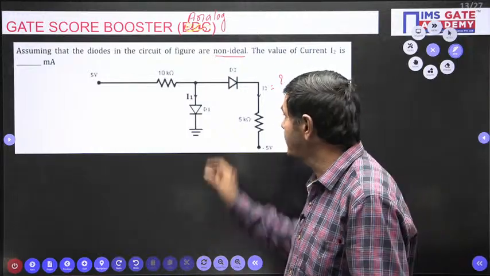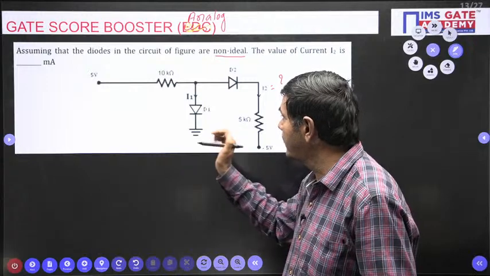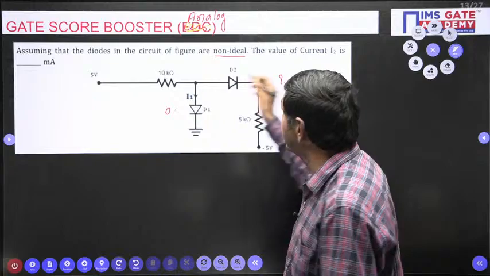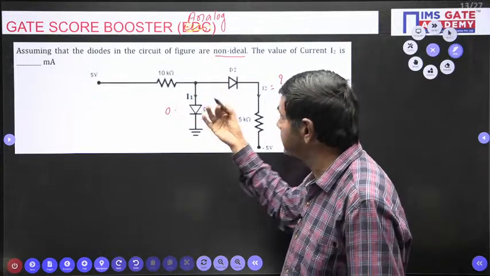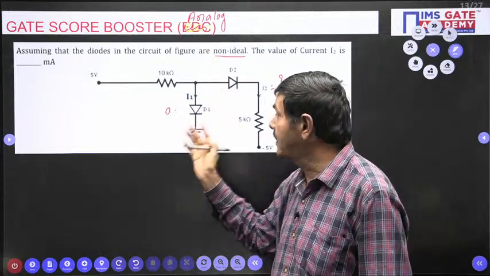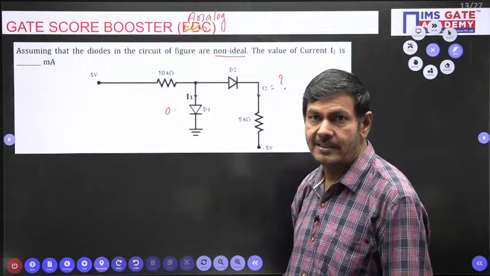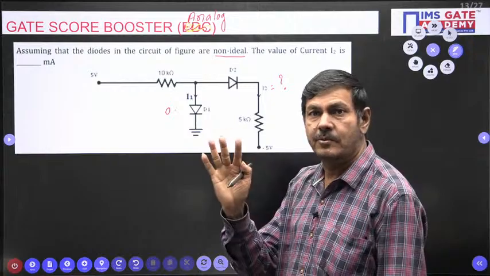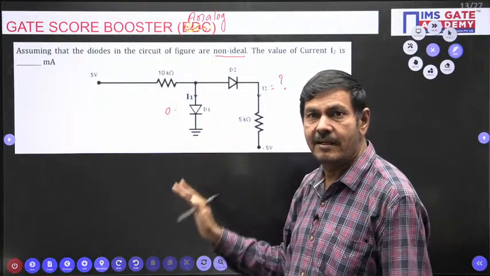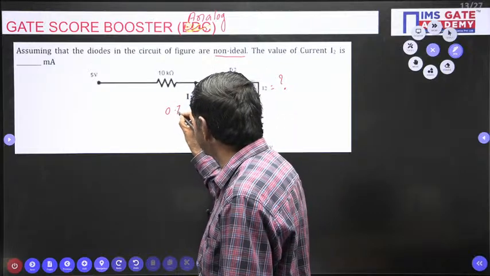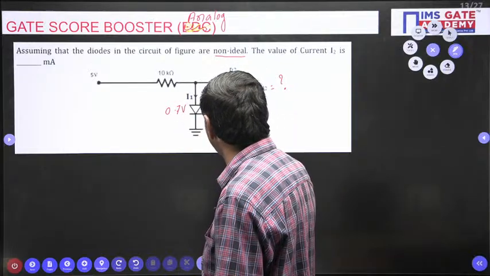Non-ideal diode means each diode can have a drop of 0.7 volts. Is it given or not given? Not given. Not given means 0.7, no doubt, because we need to assume those two diodes are made of silicon. Sir, why should I not put germanium? You will get it out. Practically we use silicon more, that's why you have to assume silicon. The voltage drop is 0.7.